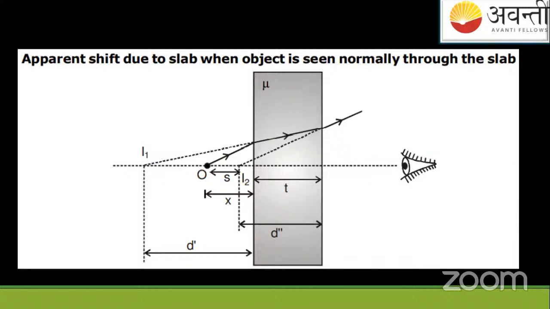It's as per your convenience. Write this heading in your notebooks: Apparent shift due to slab when the object is seen normally through the slab. I'll explain what to do and what the formula is, so at least you are able to solve the numericals. Got it? Before ending, we'll complete this shift.